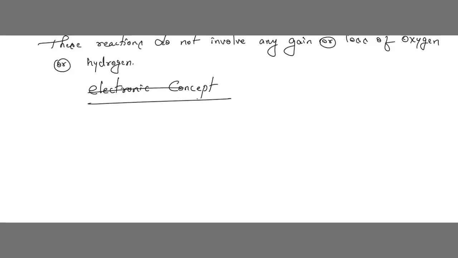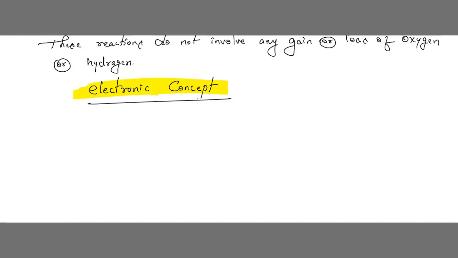We use it when we don't know whether oxidation or reduction is happening, that is, whether there is gain or loss of oxygen, or gain or loss of hydrogen. During that time we use the electronic concept.